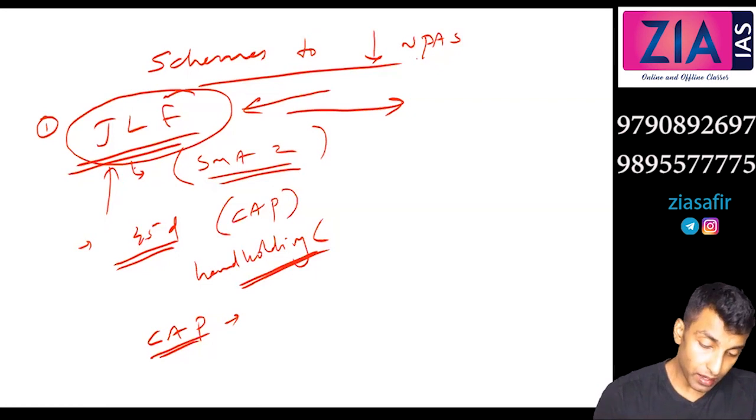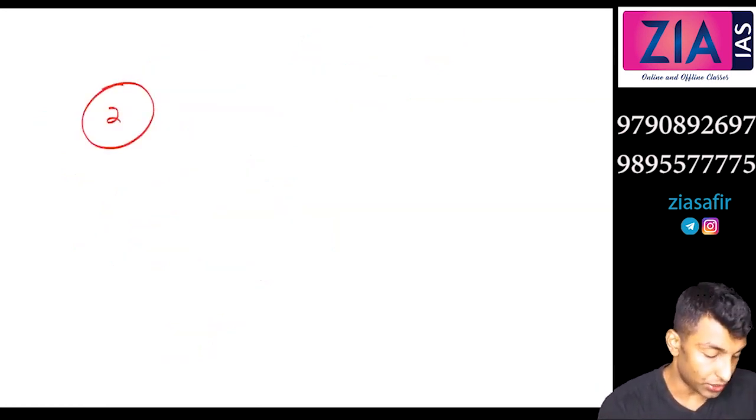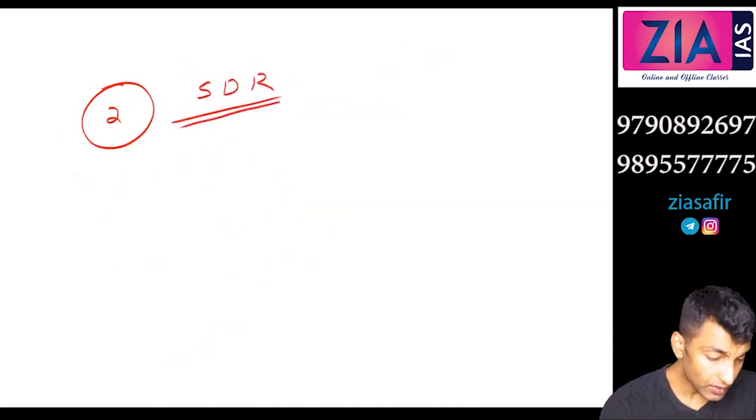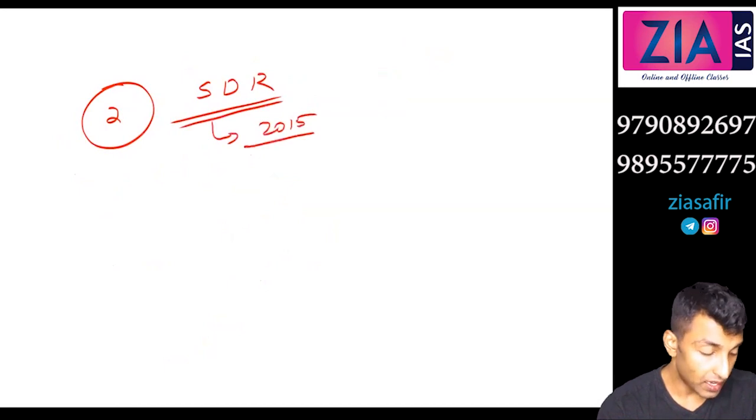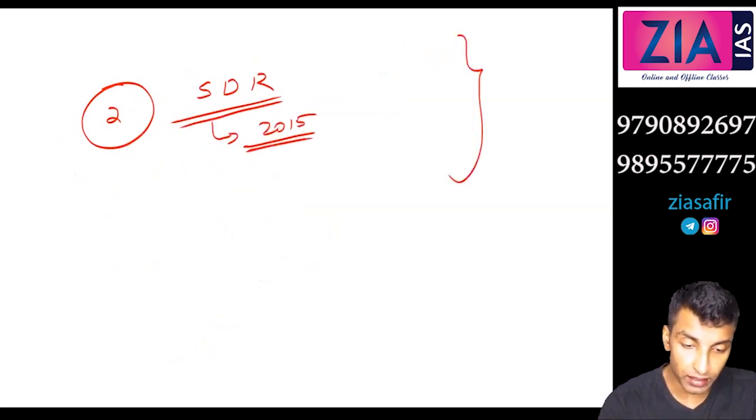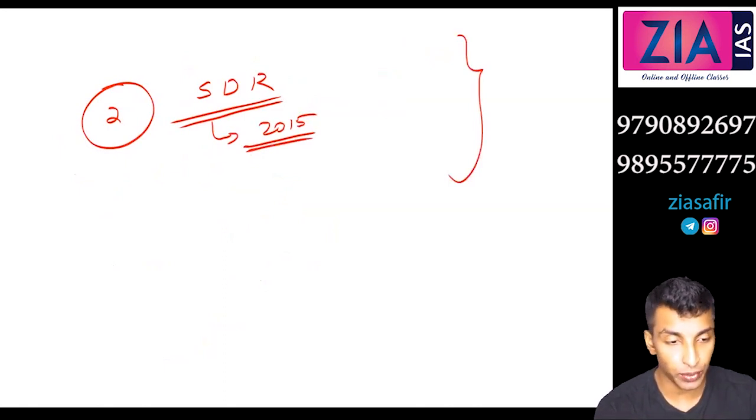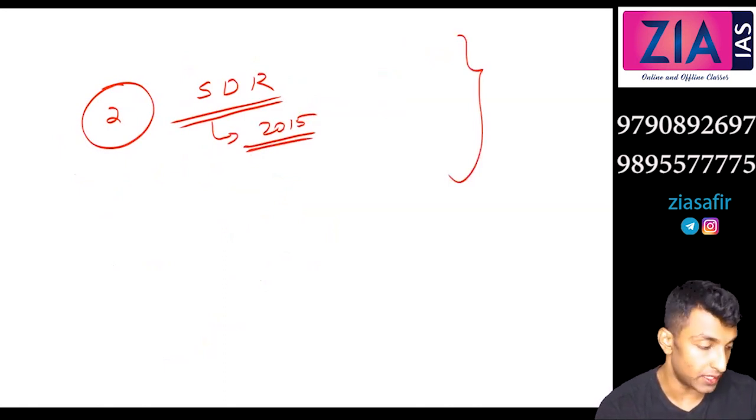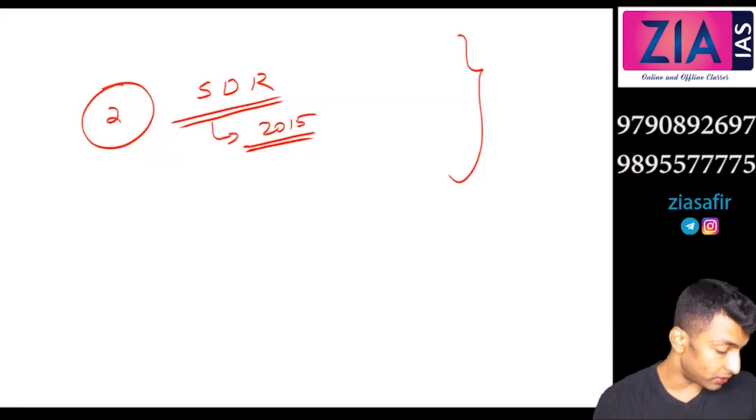Now second point that you can write here is strategic debt restructuring, SDR. So RBI issued SDR guidelines in 2015. See, these all you need to remember, and if a question is asked related to NPA, you need to write all these schemes. JLF you need to write, SDR you need to write. Okay, that's why I'm dictating this.